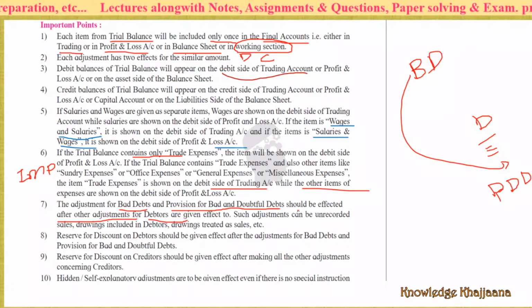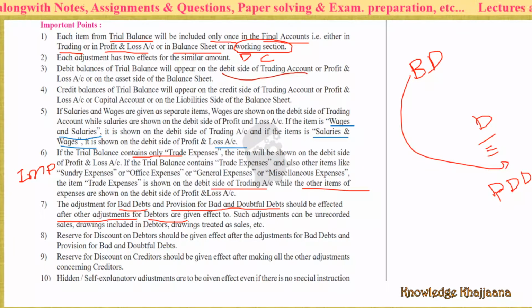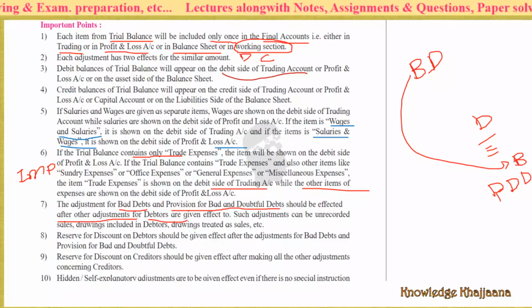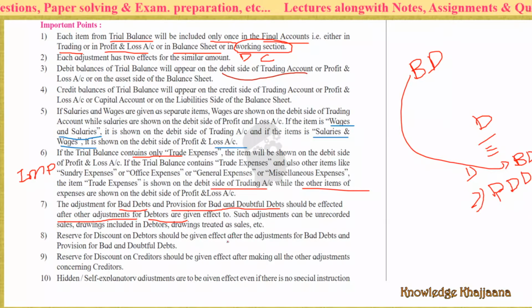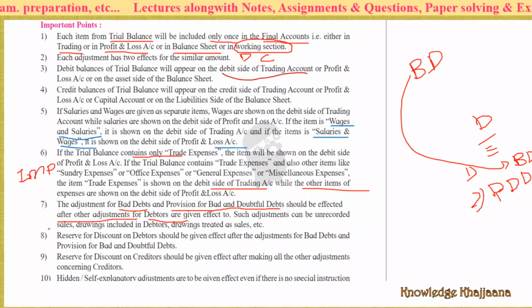The adjustment for bad debts and provision for doubtful debts should be effected after other adjustments for debtors.